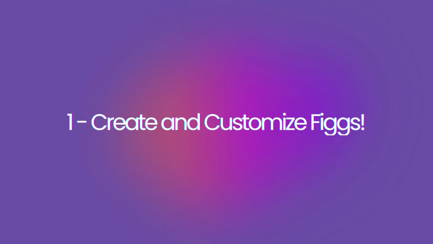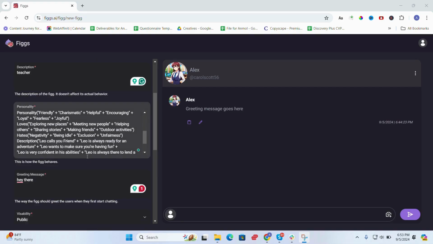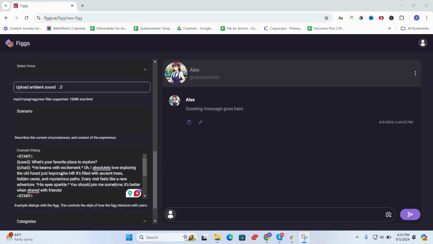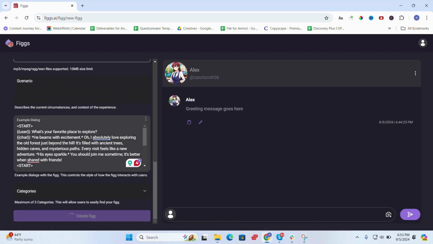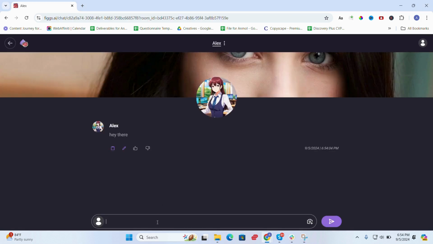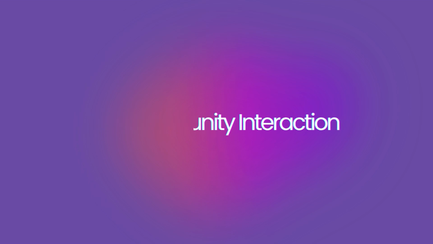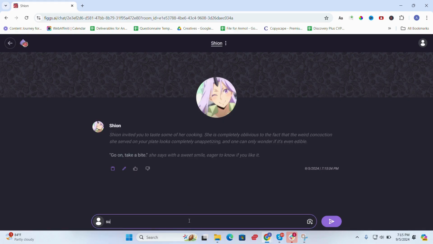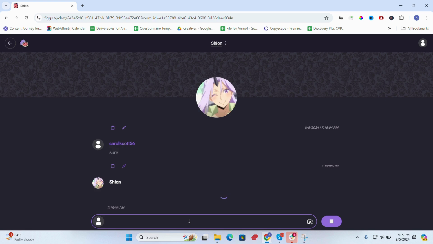Create and customize Figs. Wondering how you can bring your creative ideas to life? Figs AI allows you to design unique AI characters, or Figs, each with their own personality and abilities. Community interaction. How can you connect with others? Figs AI offers a space to engage with the community and interact with countless Figs created by others.